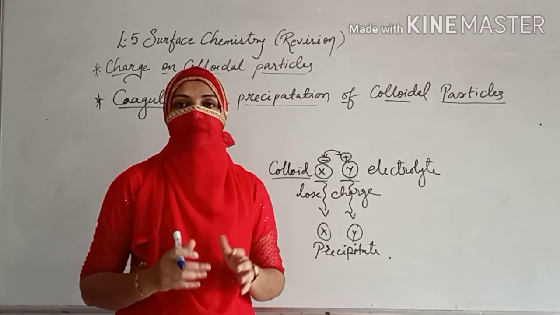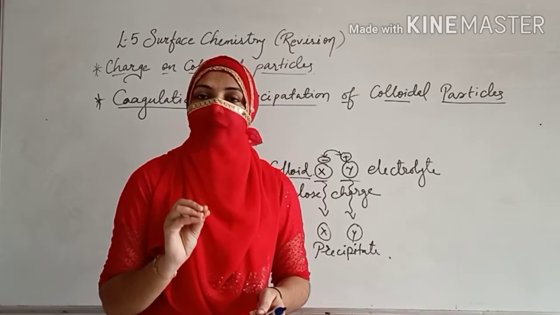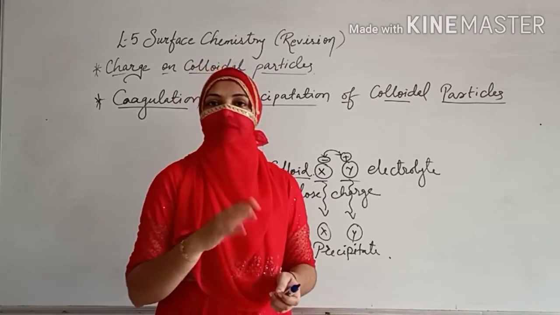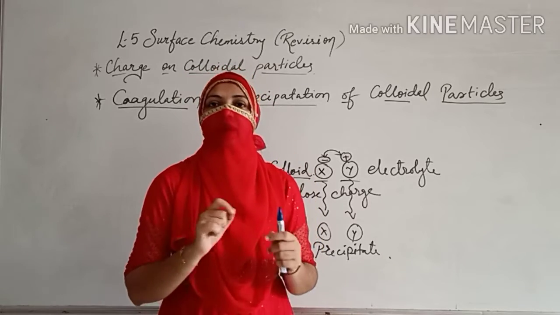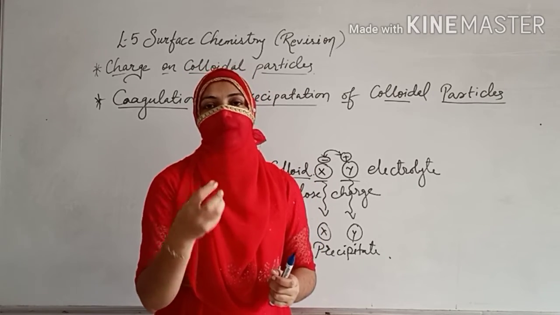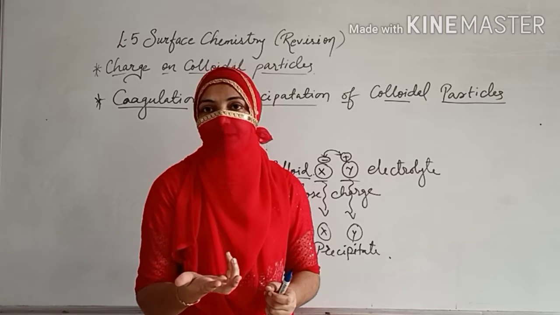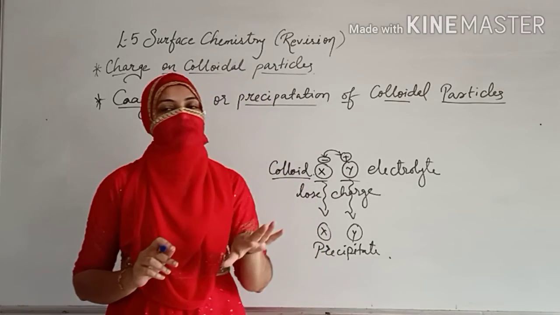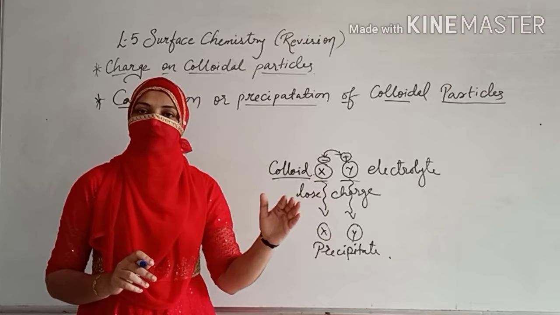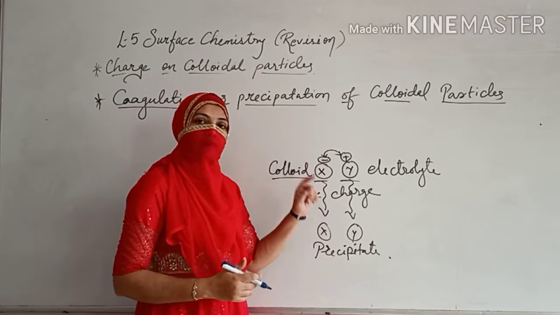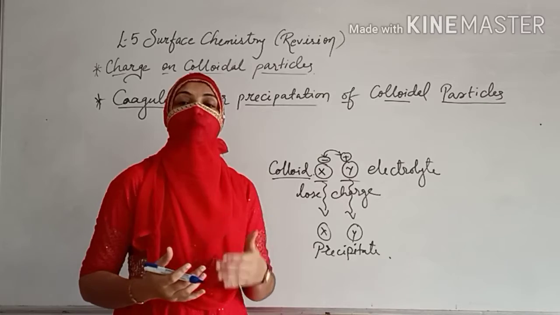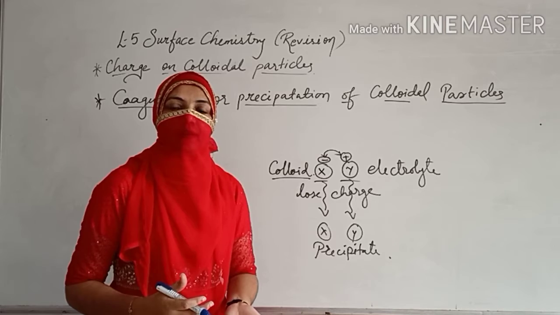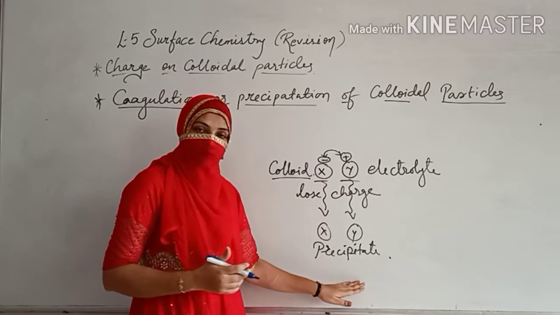There are different methods which we are going to see. But basically try to understand that whenever your colloidal particle loses the charge, whatever the charge, it may be positive, it may be negative, the particle will come down in the form of coagulation, or as you can say precipitate. It can come together, which we call lump formation. So basically it should lose the charge. So how is it losing the charge? First method, by adding the oppositely charged electrolyte. आपका जैसा colloid है उसके हिसाब से oppositely charged electrolyte अगर हम डालेंगे तो क्या हो जाएगा? Coagulation हो जाएगा. ठीक है.